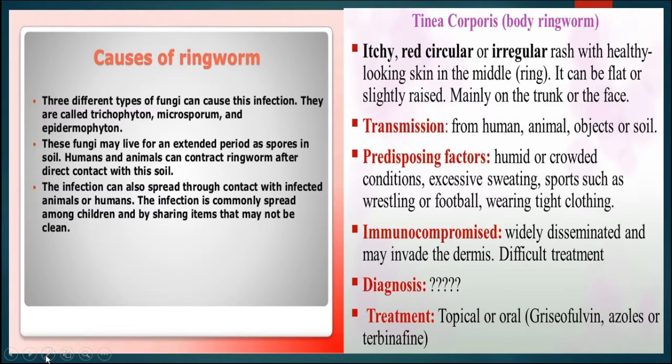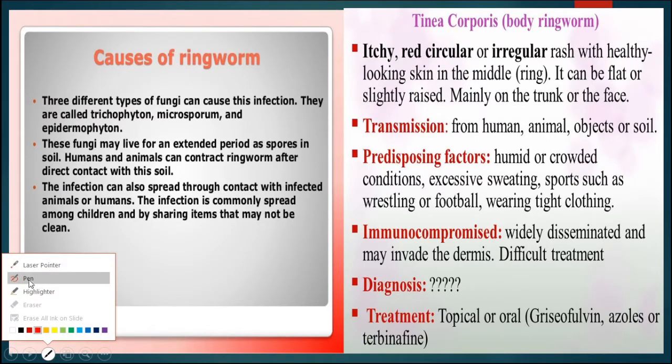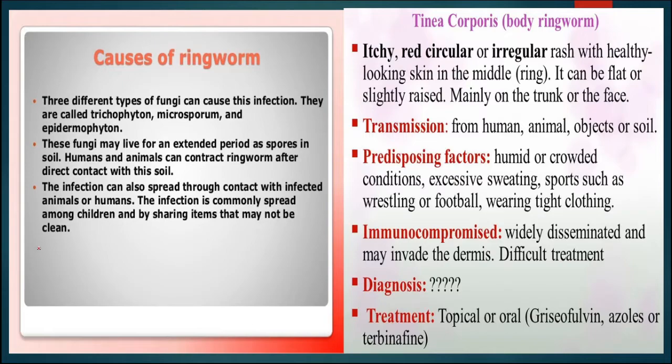Now some diseases occur through fungi also, and one important disease is known as ringworm, which occurs through fungi. There are 3 different types of fungi responsible for such infection: Trichophyton, Microsporum and Epidermophyton.